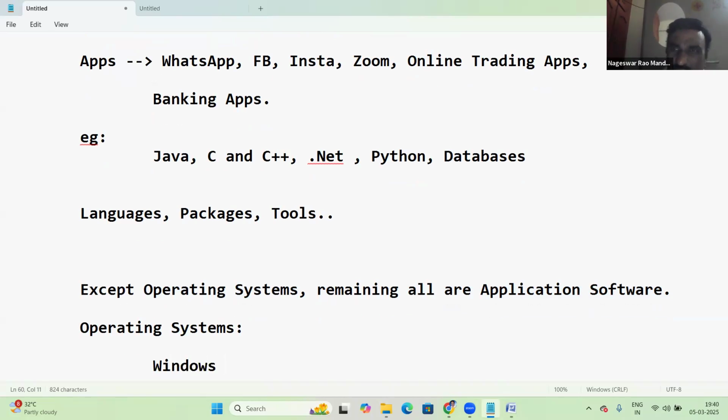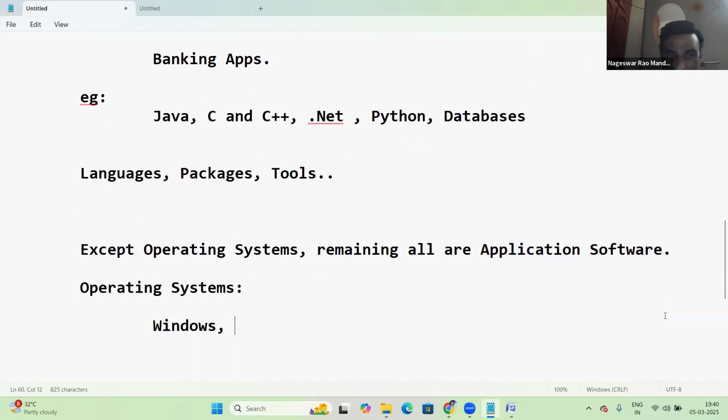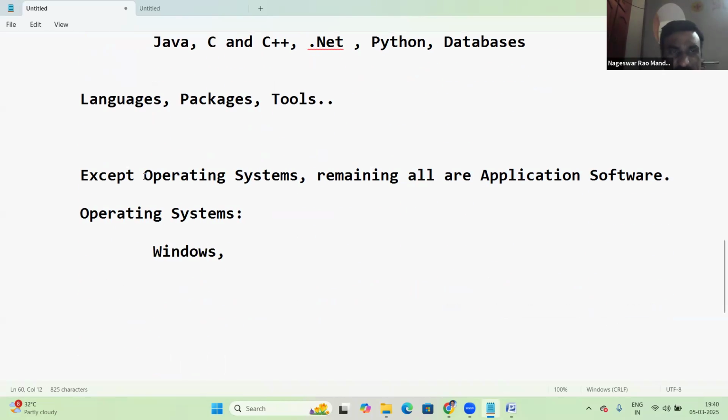Windows, it's an OS, right? Yeah, that is system software. It's not application software. Except OS, remaining all are application software. Windows. Next, Linux is an OS. Mac is an OS. Okay, next, Unix OS. Next, Android OS. Yes, mobile OS, right? And then iOS. So these all are operating systems.